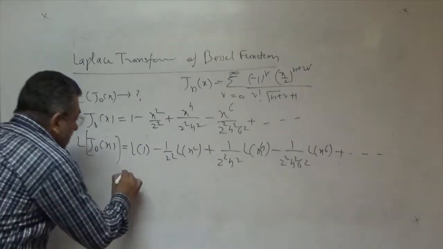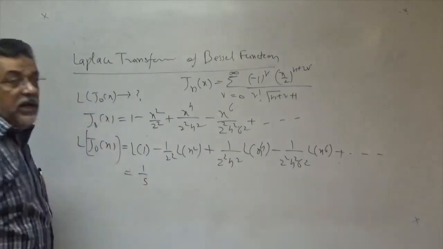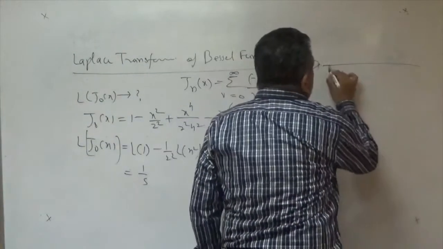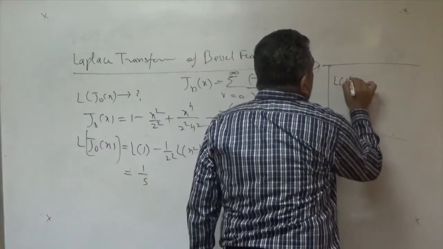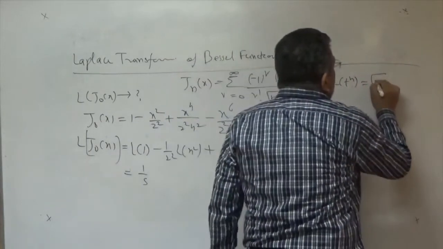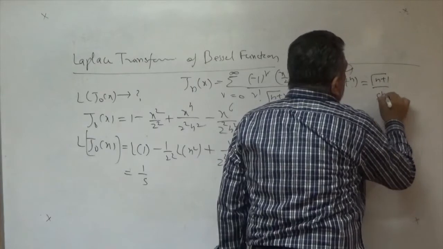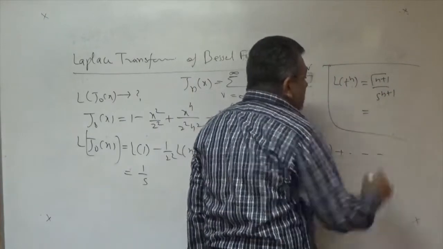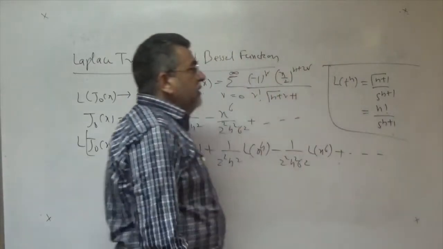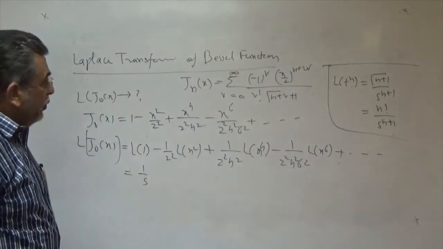You know that the Laplace transform of 1 is 1 by s. Also, we established the formula that the Laplace transform of t to the power n or x to the power n is gamma n plus 1 upon s to the power n plus 1, and if n is an integer, then gamma n plus 1 can be written as factorial n by the property of the gamma function.